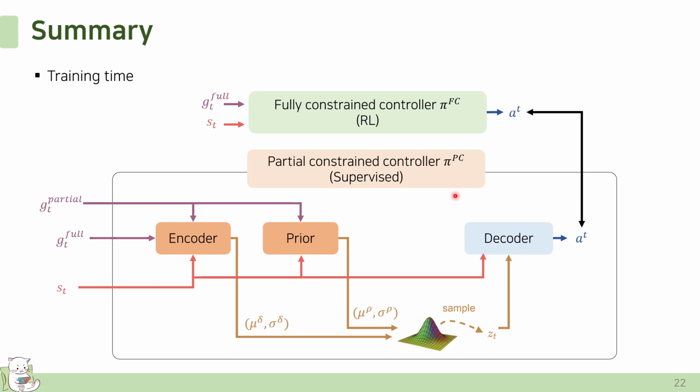The partially constrained controller is based on a CVAE architecture, which consists of an encoder that takes the full goal, a prior that receives the partial goal, and a decoder that generates action based on sampled latent variable z.